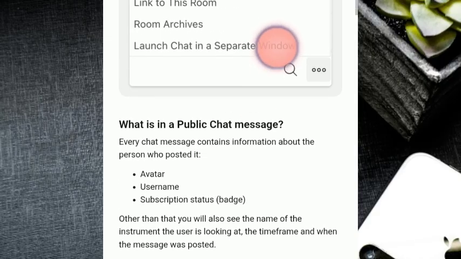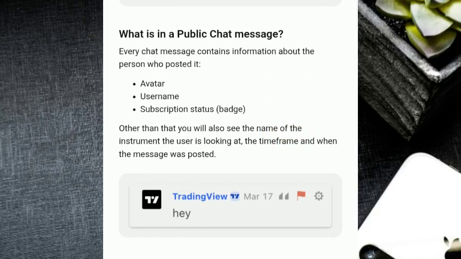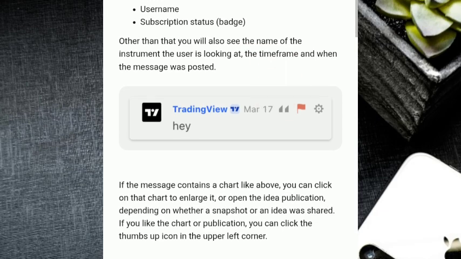Now, what is in a public chat message? Every chat message contains information about the person who posted it. It contains their avatar, their username, and their subscription status, that is their badge. Other than that, you will also see the name of the instrument the user is looking at, the time frame, and when the message was posted. For example, you can see it right here.